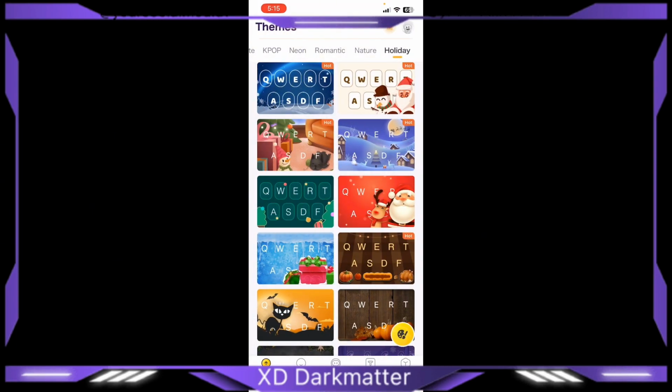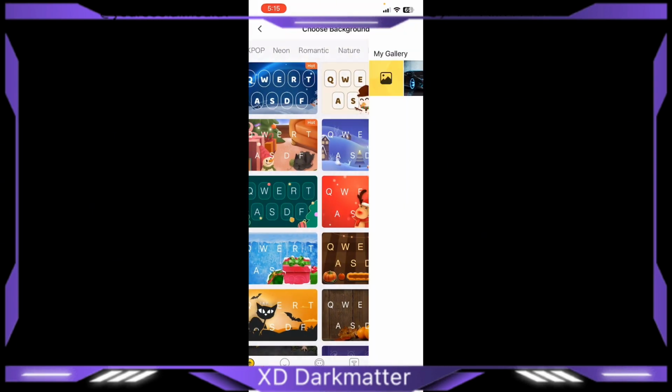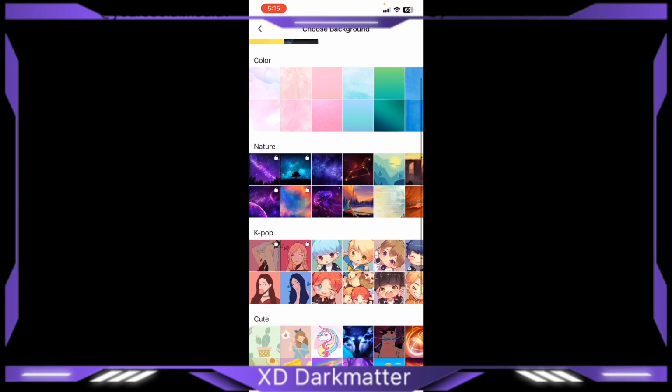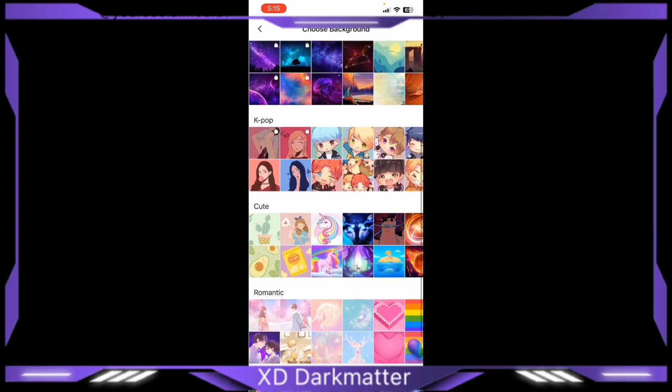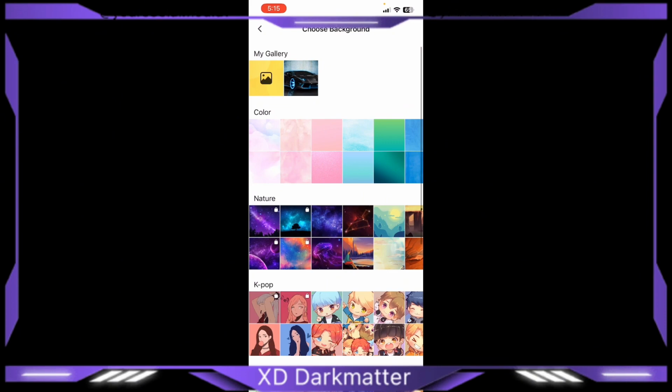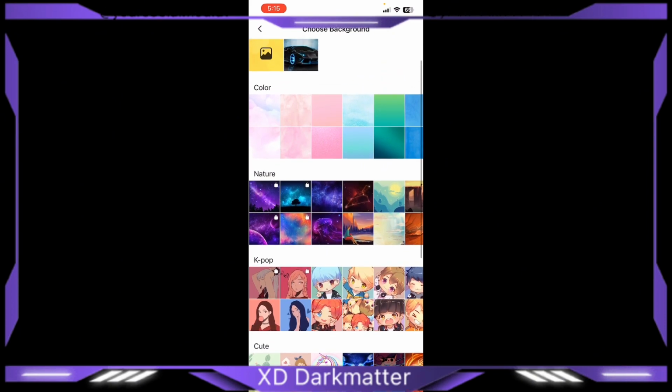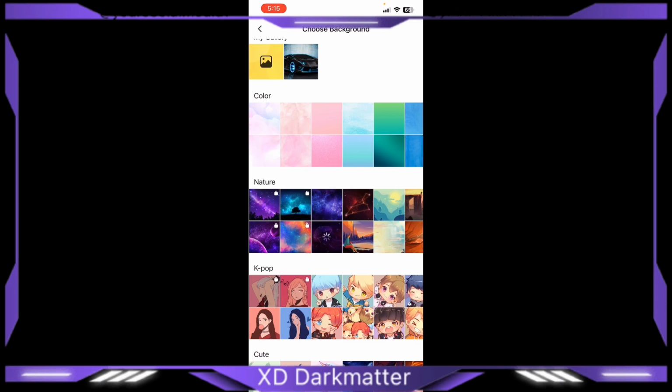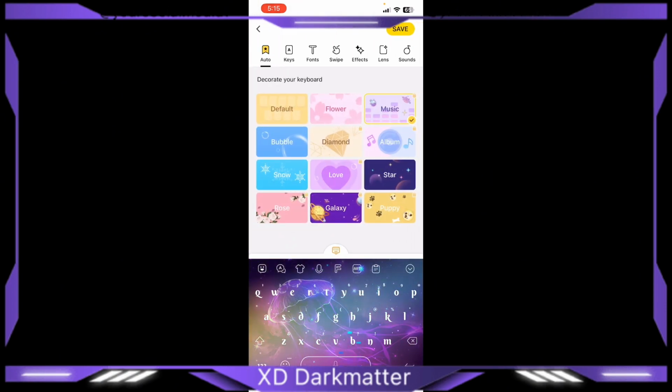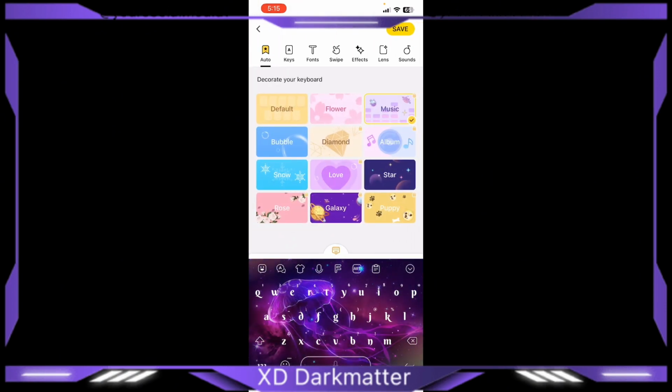You press this button or the yellow button right here. Then you can download a picture from your gallery, or you can use any of these right here. I'm gonna choose this jellyfish right here. You can choose your own, how you want your keyboard to look.